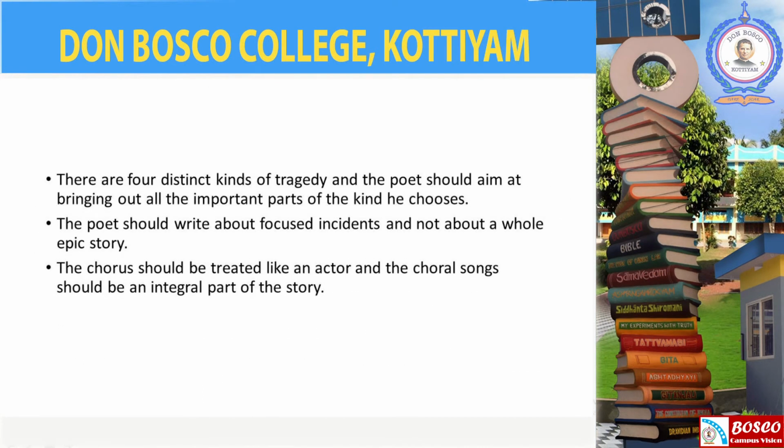Then the fifth point is there are 4 distinct kinds of tragedy, and the poet should aim at bringing out all the important parts of the kind he chooses. First, there is the complex tragedy made up of both elements, peripeteia and anagnorisis. Second, the tragedy of suffering, that is events like wounding, murder, torturing, etc. Third, the tragedy of character, and fourth, the tragedy of spectacle.